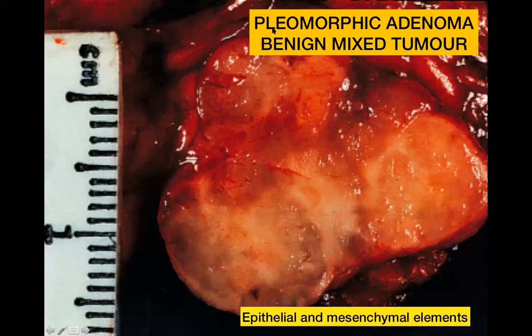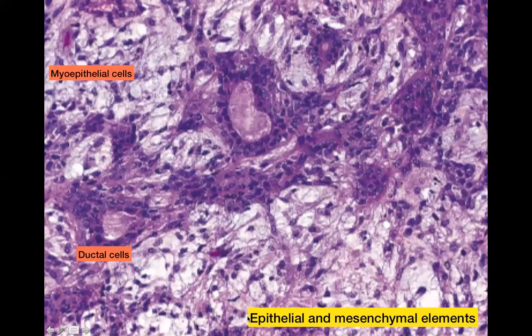And it's pleomorphic because it has a very variable microscopic appearance, which we are going to talk about. It's called mixed, and the reason why we call it mixed is because it has epithelial as well as mesenchymal elements. And we're going to talk more about what we mean by that in the next slide. So when we talk about epithelial elements, the epithelial cells can be either ductal cells forming these ducts or circular structures which you can see here, or the cells can be myoepithelial cells, which are these lighter staining cells seen in the background.